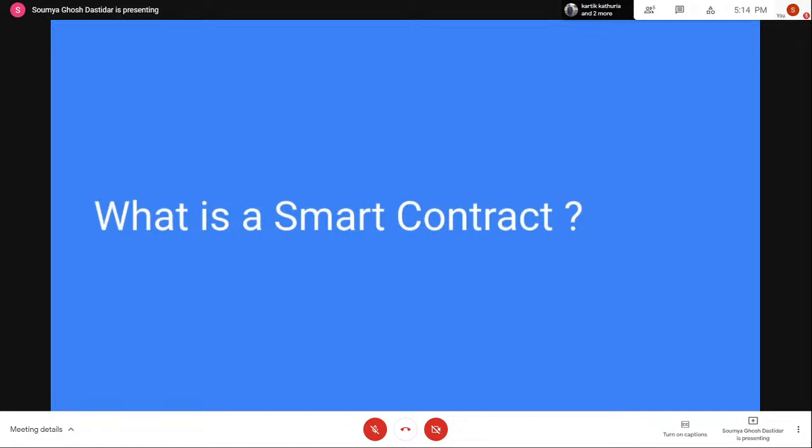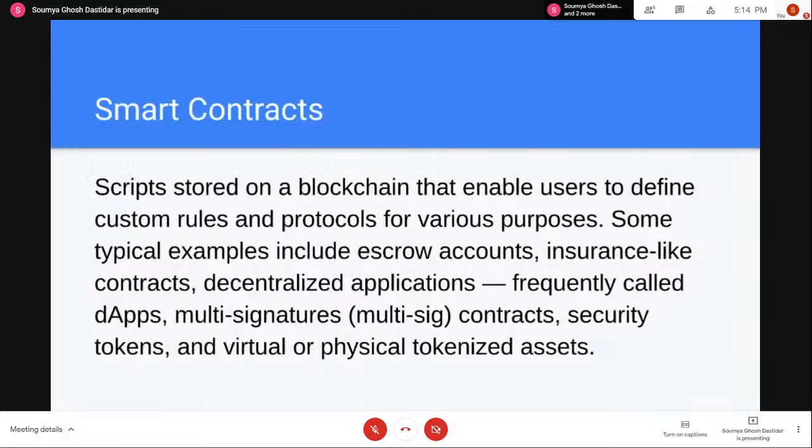So the question might arise, how do we build it? How do we program applications that run on blockchains? The solution to that is a smart contract. A smart contract is basically a script, a program that you write, to run your application or to run a particular logic on the blockchain itself.